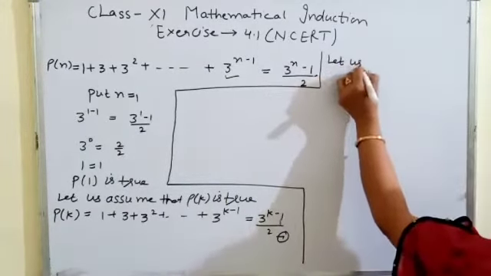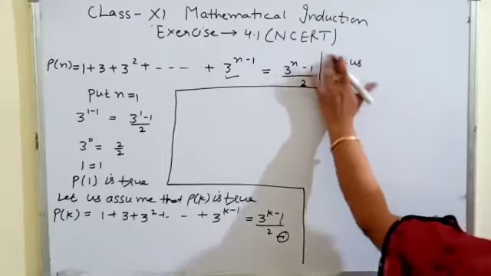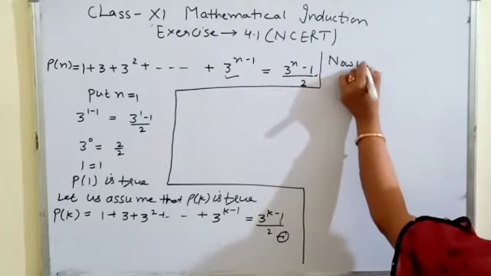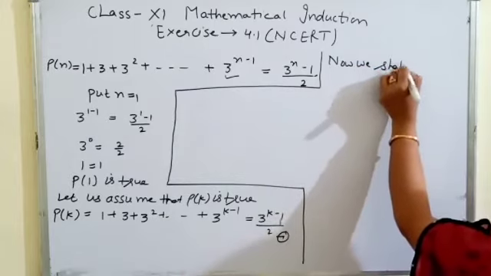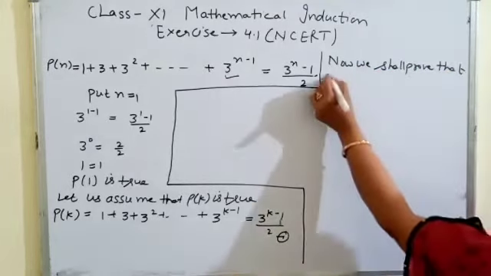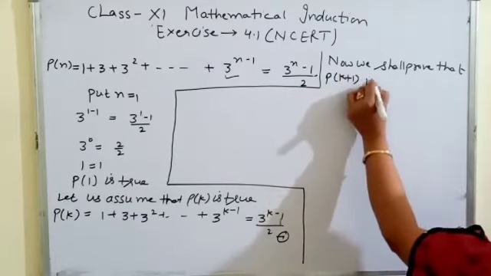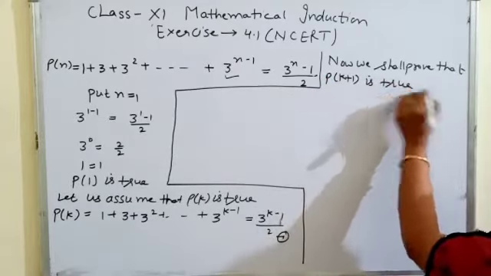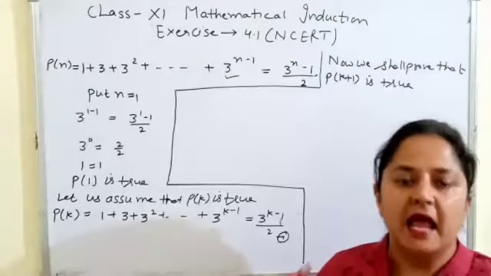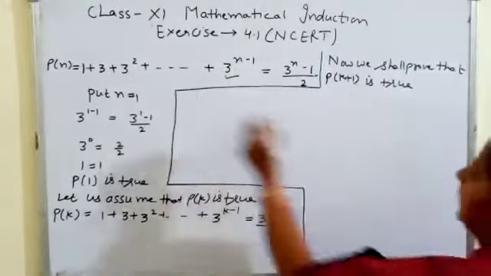So now we shall prove that P k plus 1 is true. It means we will substitute k plus 1 at the place of k and we will prove it.